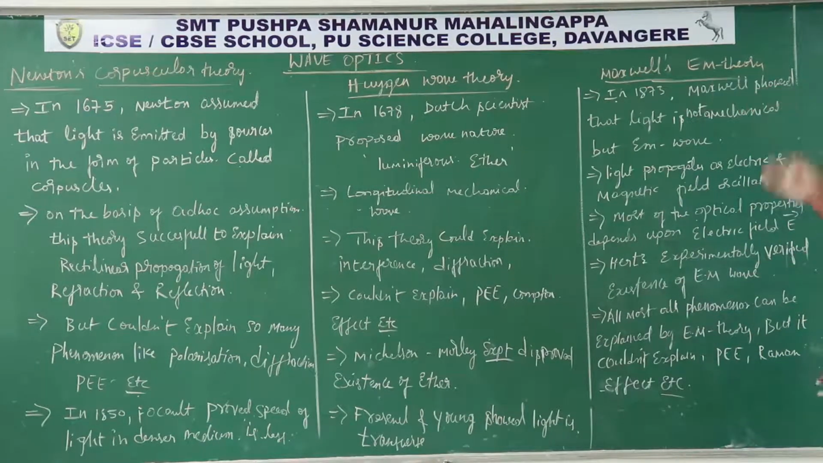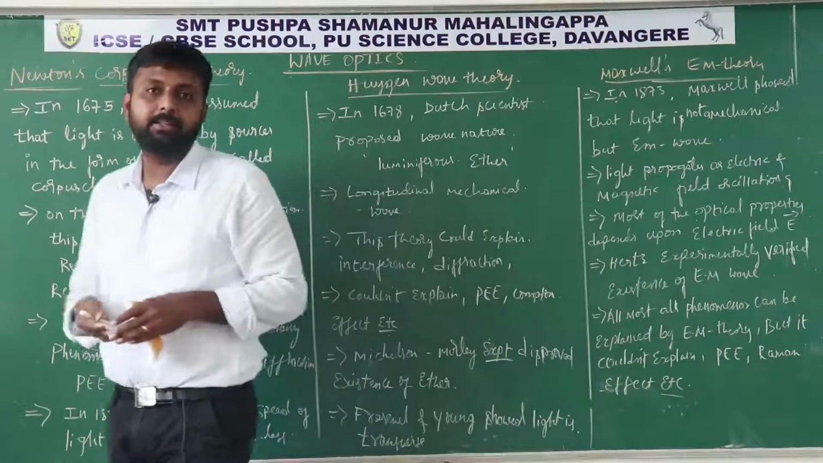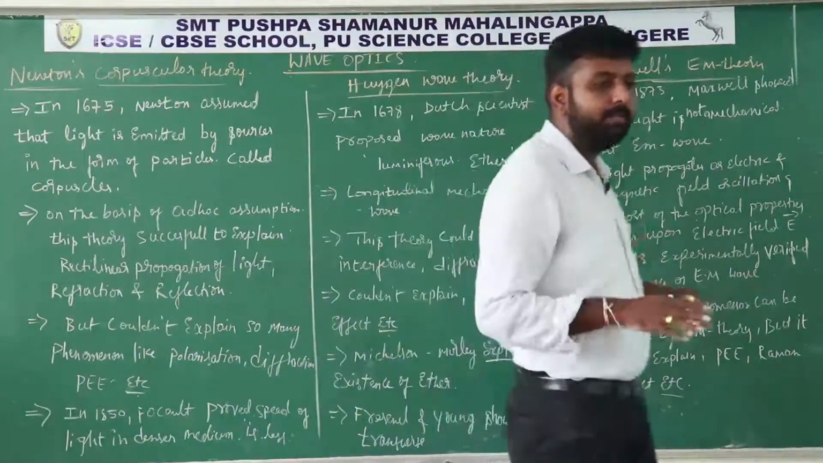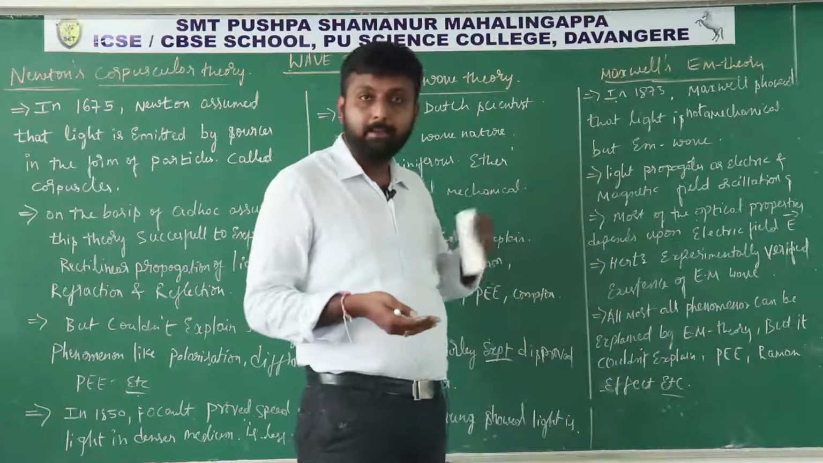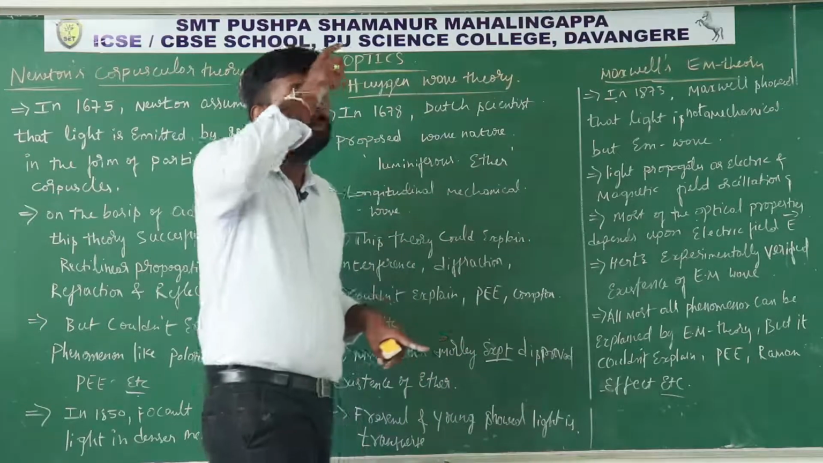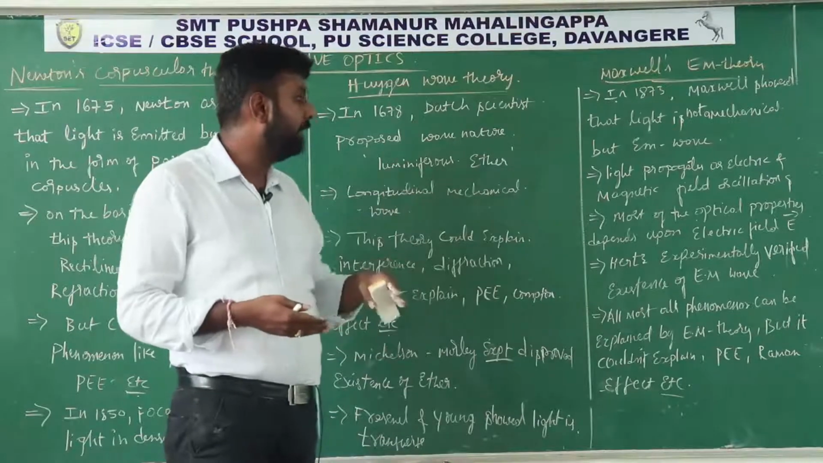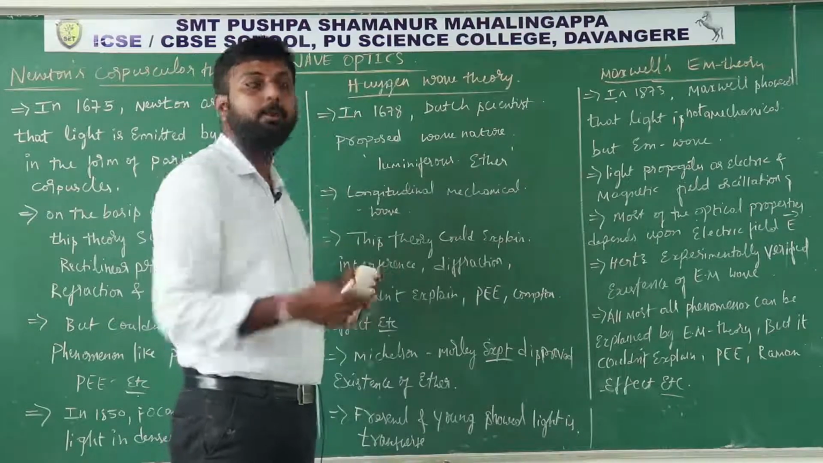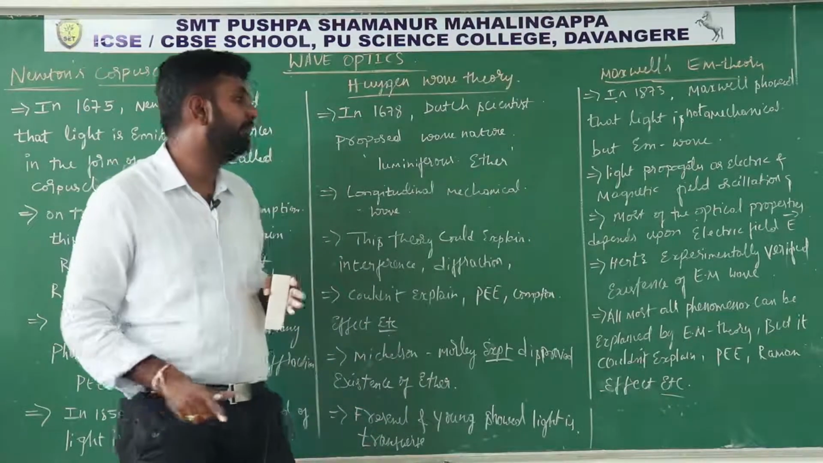And what Maxwell said, according to his electromagnetic wave theory, is that light is not a mechanical wave. It is an electromagnetic wave, and light propagates as electric and magnetic field oscillations. You have studied electromagnetic waves, so you know that there is an electric field oscillation and a magnetic field oscillation as it propagates, and most of the optical properties depend upon the electric field.